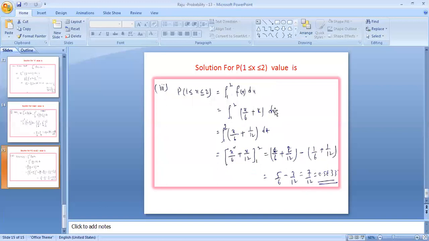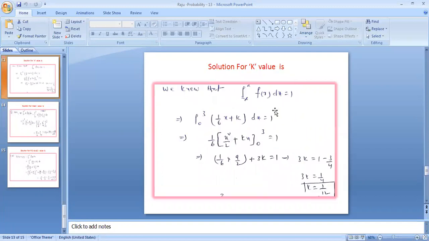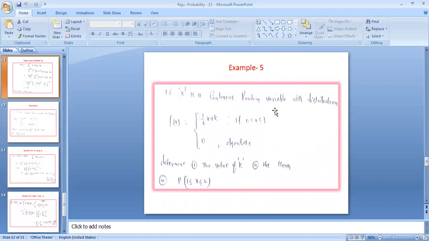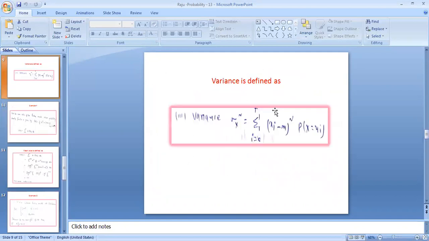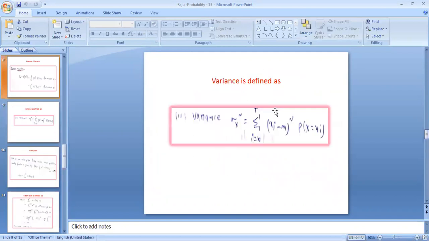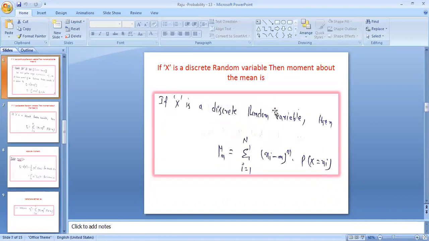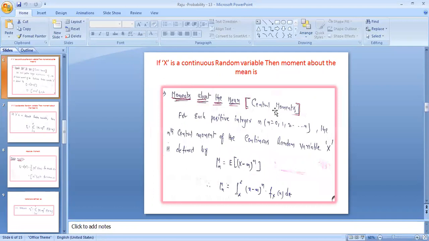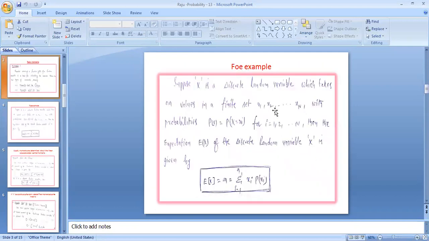Finally, moments: expectation is defined as an averaging process applied on a random variable, so it is defined as expectation, mean value, or first moment. If you find the second moment about the mean, it is called variance.